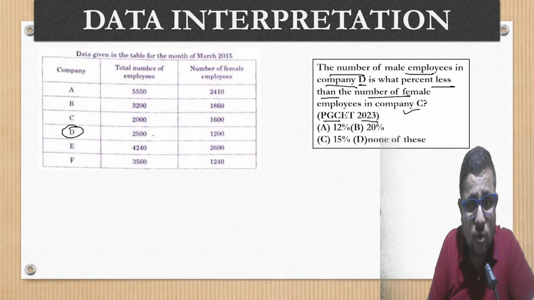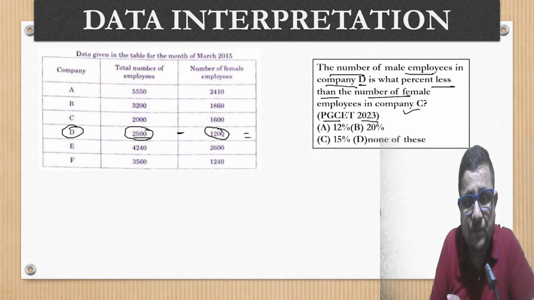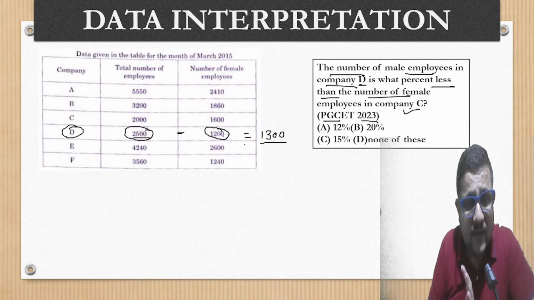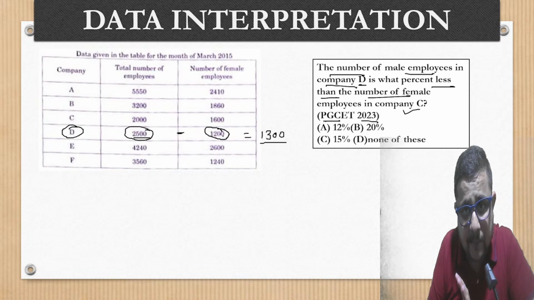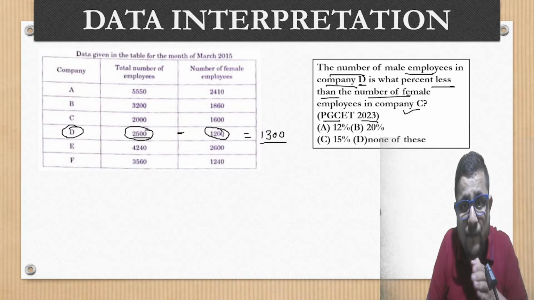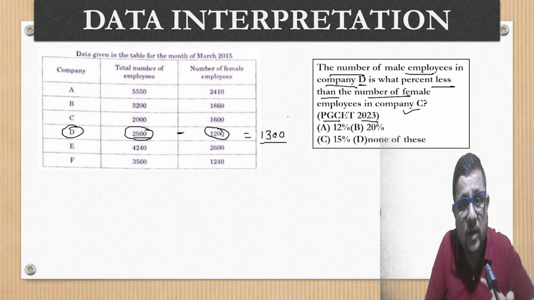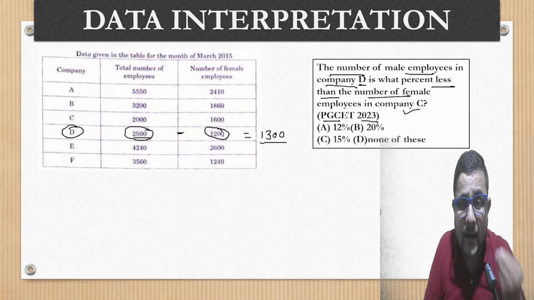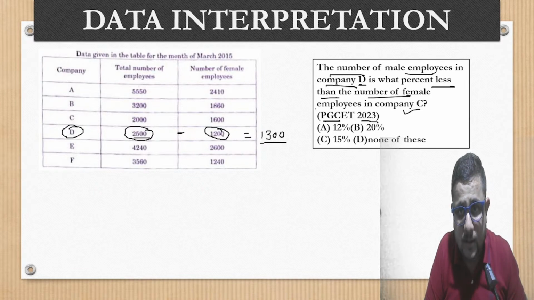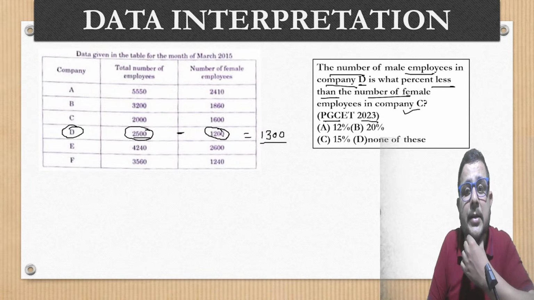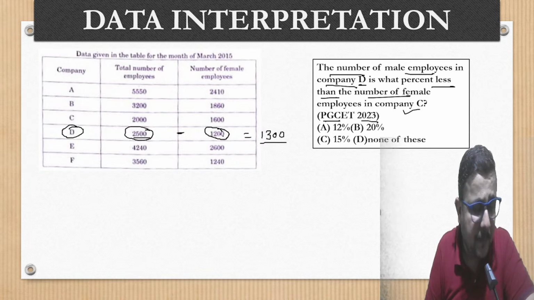So first of all, you must know how many males are there. So total 2500 employees are there. Out of those employees, 1200 are female. So 2500 minus number of females, total minus females, will be equal to what? Males. So males are 1300. In which company am I talking about? In company D, because they asked you the number of male employees in company D. So first of all, you must know how many male employees are there in company D.